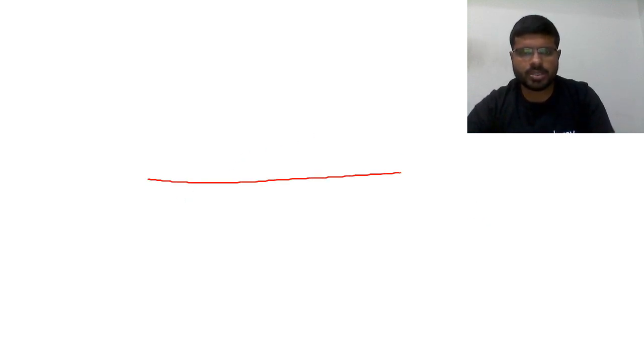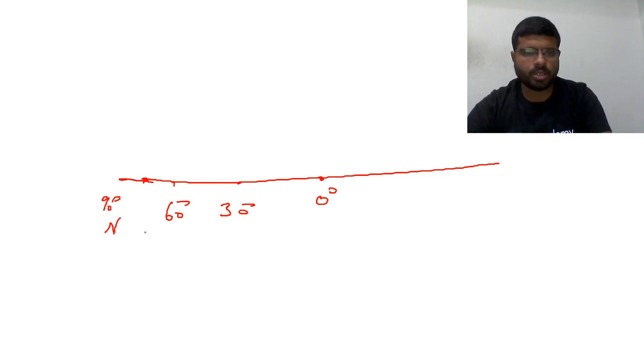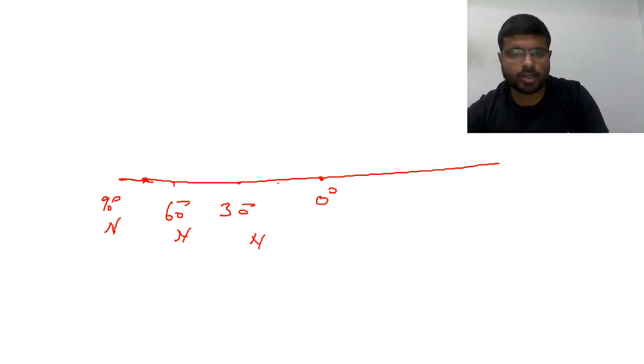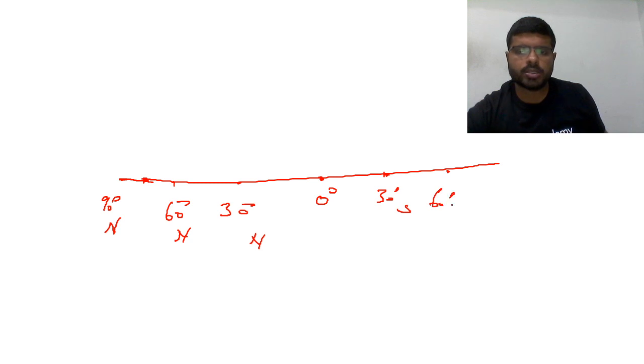So imagine this is the line. This is 0 degrees, the equator. This is 30 degrees. This is 60 degrees. This is 90 degrees. So in the northern hemisphere, 90 degrees north latitude, 30 degrees latitude, 0 degrees equator. India will be around here. Then similarly here, 30 degrees south, 60 degrees south and 90 degrees south.